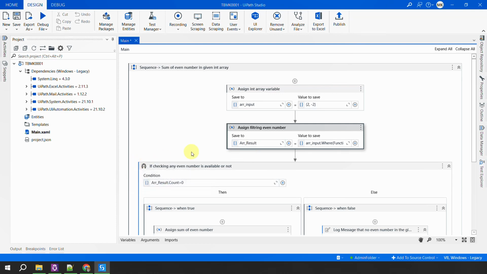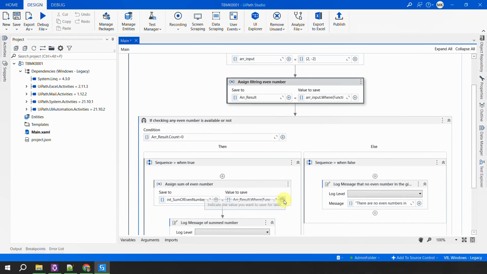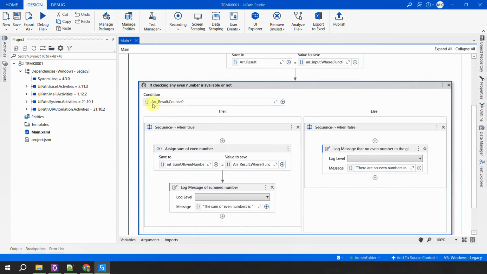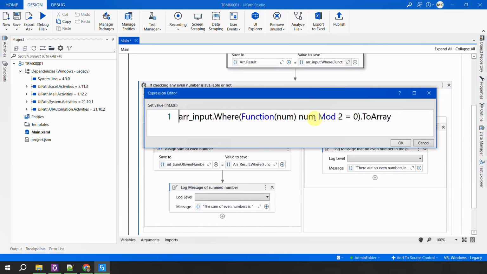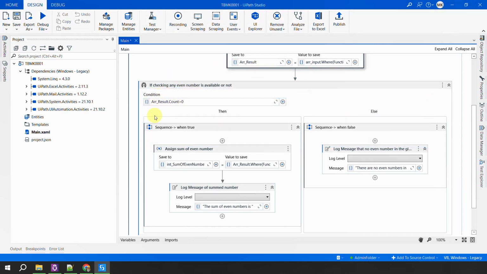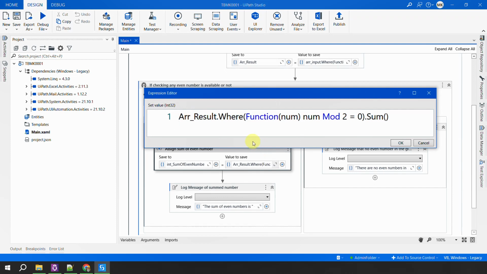And for doing the sum also we have used LINQ, right? You can merge both the LINQs together as well, that's absolutely dependent on your implementation. But here we have checked if the array of results count is greater than 0, that means at least you have got some numbers in the array, right? Here in array of results, if you have 5 elements, out of these 5, 3 are even numbers which satisfy this condition, those 3 will get in this array. Now if that has some value, you simply do the sum. And how to do the sum? This is just to do the sum, right? Array of results, where this is exactly the same, dot sum, right?